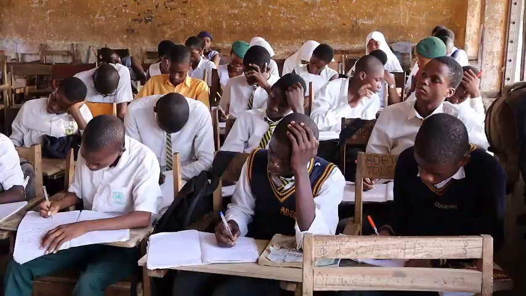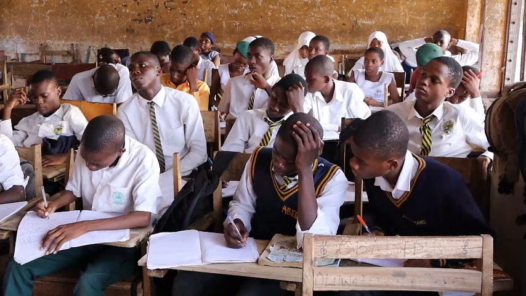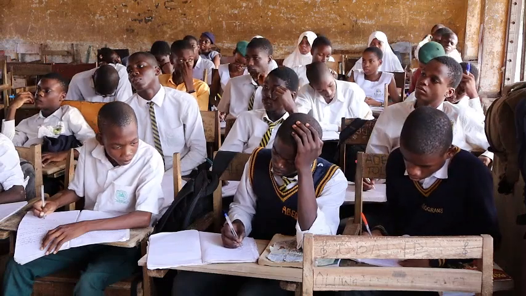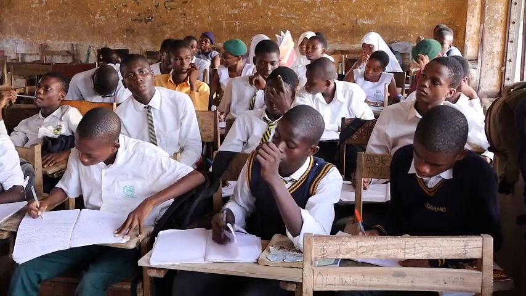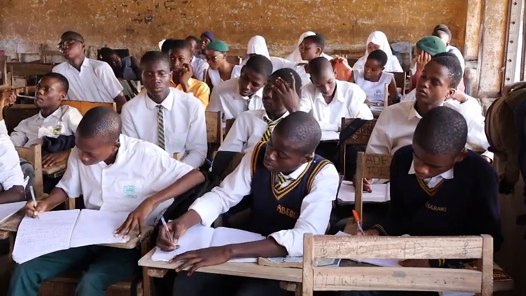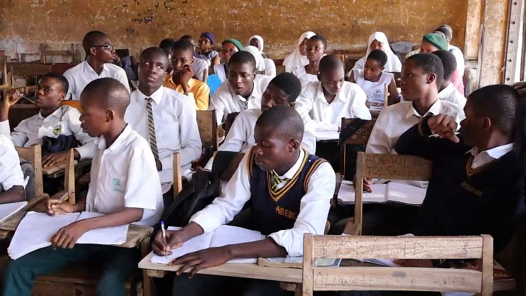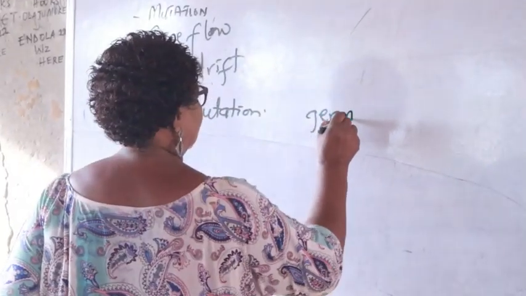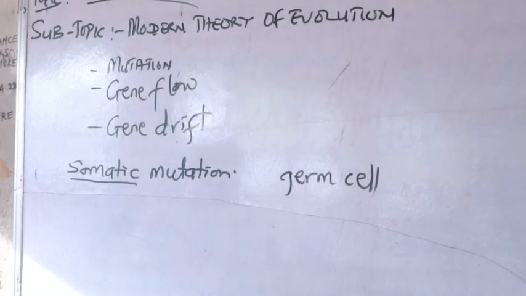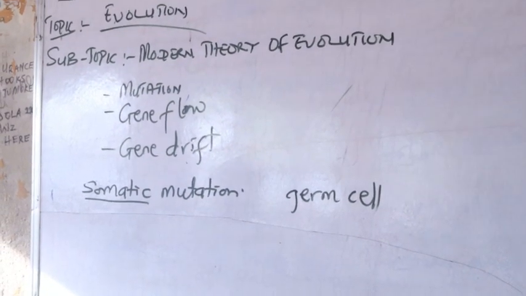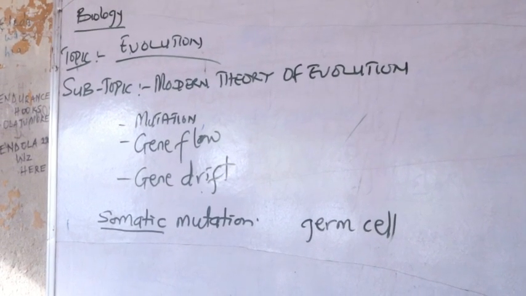So we said that the new characteristics may occur in the body cells, that is the somatic mutation, or during gamete formation, or germ cell. During gamete formation, or what we call germ cells, or germline mutation.